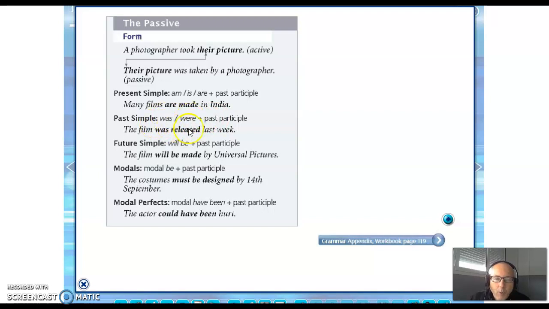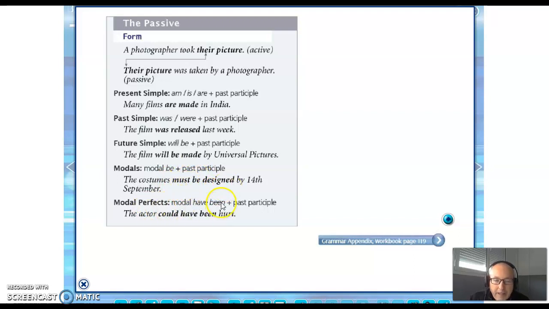Past simple: was, were plus past participle. The film was released last week. Future simple: will be plus the past participle. The film will be made by Universal Pictures. Will be is the future of the verb to be and made the past participle. The modals: modal plus be plus the past participle. The costumes must be designed by the 14th of September. Must be is the modal of the verb to be and designed is the past participle.